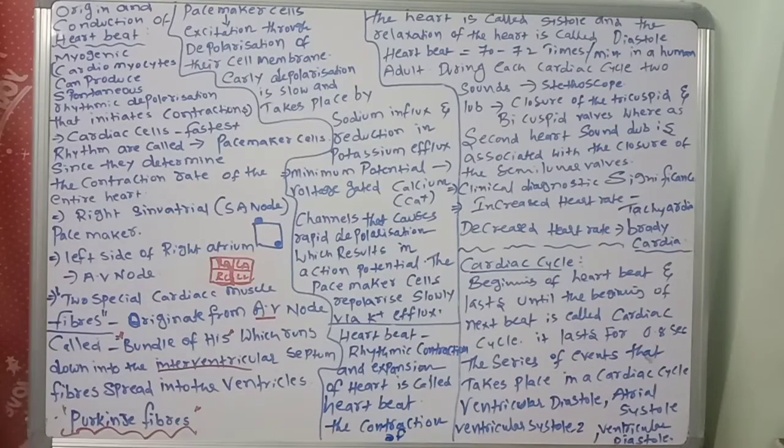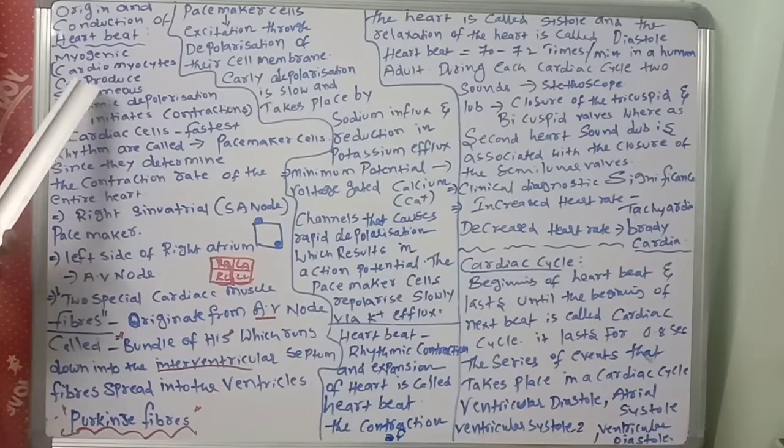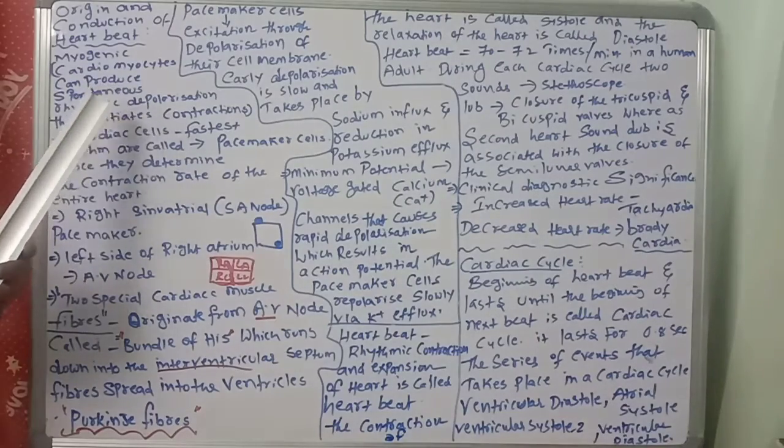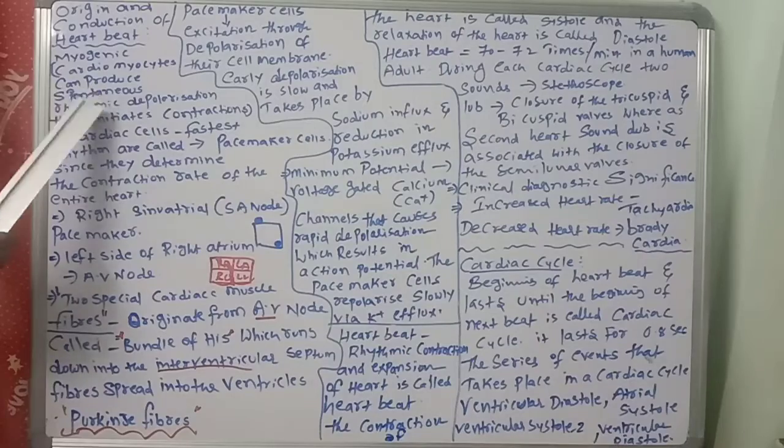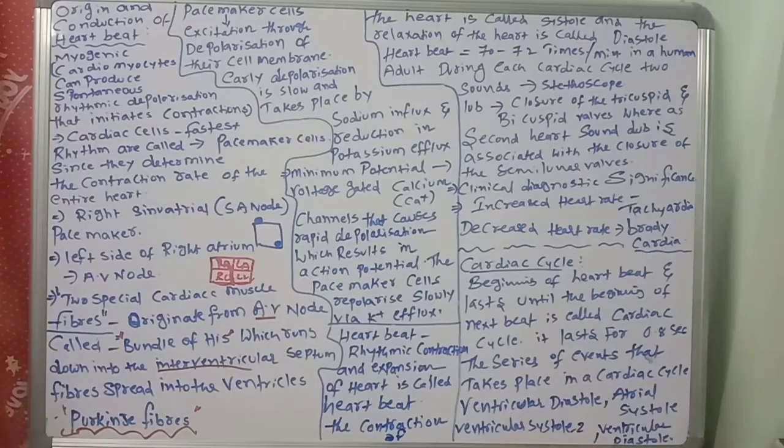This is important. So what I am telling is, the human heart is myogenic. The cardiomyocytes can produce spontaneous rhythmic depolarization that initiates the contractions.